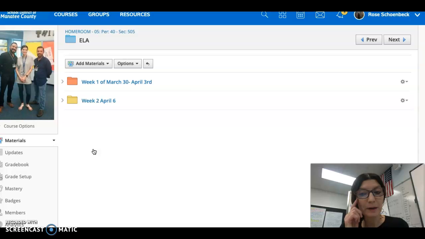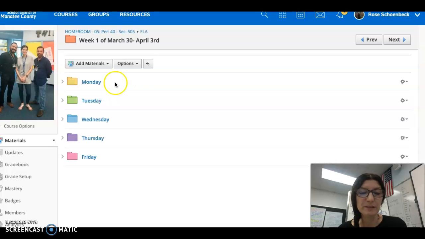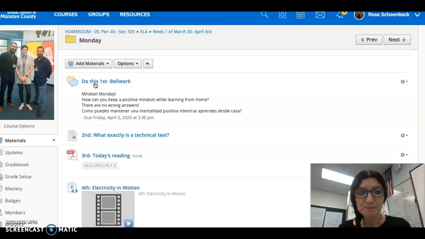So we're going to go by weeks. We're going to start off with 2 weeks, but this might go on longer. We're not sure, so we're being prepared. So this week is the week that we're working on right now. We have it set up by Monday, Tuesday, Wednesday, Thursday, and Friday. Now, the best part about this is if you want to work Monday, I'll say you got a lot of time Monday and Tuesday, I just want to knock those out, you can knock them out, all the assignments. But say you just want to follow the schedule, Monday, Tuesday, Wednesday, Thursday, Friday. You can just do whatever you want.